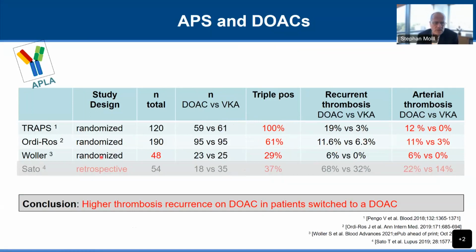The third randomized trial looked at apixaban versus warfarin. A very small trial, it had to be prematurely stopped, had difficulty enrolling, then funding was withdrawn. The study protocol was changed a couple of times while the study was ongoing. So really, the conclusions are very, very limited. I can tell you, though, that triple positive patients were about a third in this study. There was a somewhat higher rate of failure of the DOAC, of the apixaban, and again, it was arterial events. So that's much in keeping with the other two studies, but very limited data. And then no data on dabigatran.